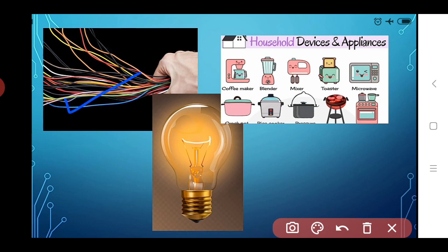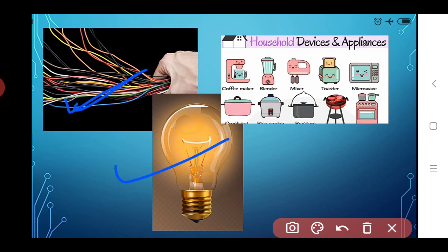At our home we see such types of wires. In each and every room we have a socket board. These socket boards or buttons are helpful, and also we see some cables or wires at our home. So here these are cables or wires. Also we see the electric bulbs at our home.